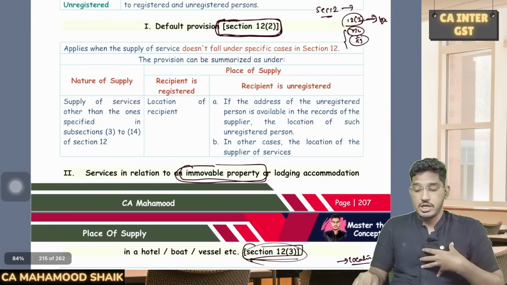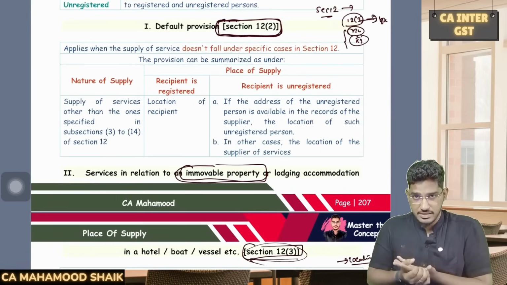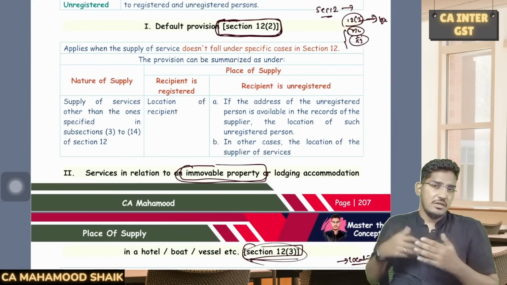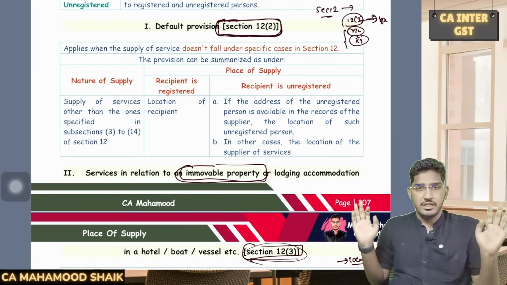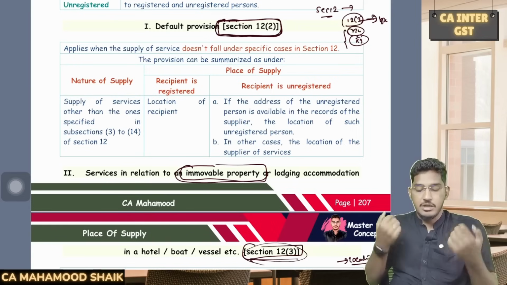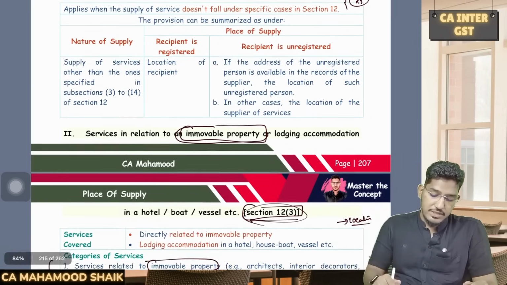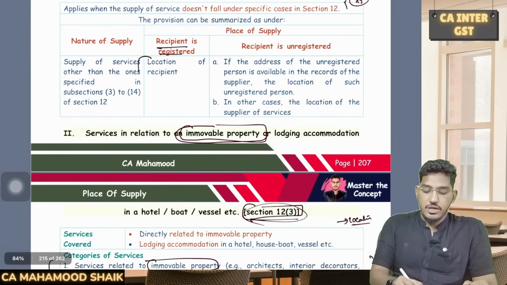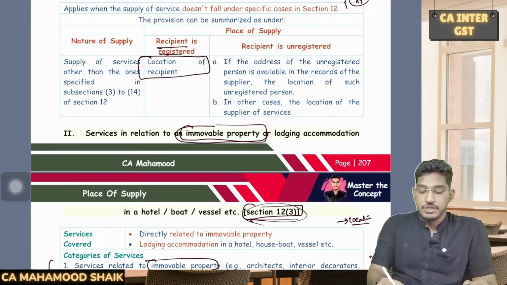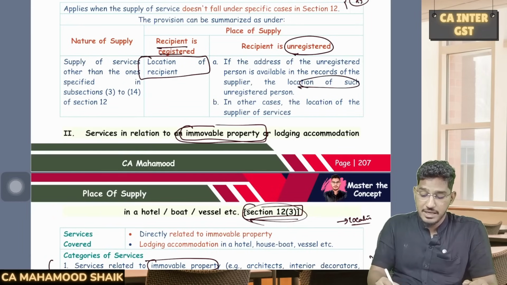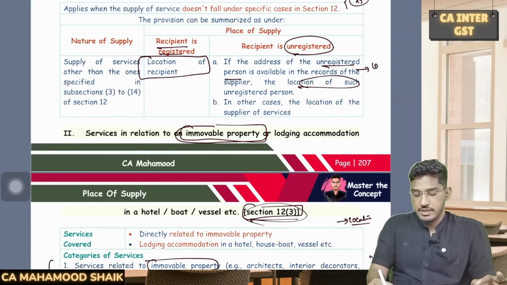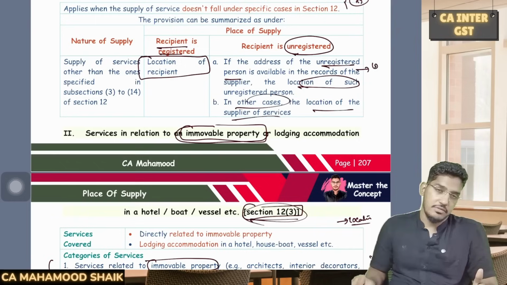Say for example, I'm a chartered accountant, I'm doing audit service, I'm doing tax filing services. So you would have paid attention, my service will not fall under any of the specified categories. Now how to determine place of supply? Come to the default rule 12 subsection 2, which says that if the recipient is registered, location of the recipient will become the place of supply. If the recipient is unregistered, then we have to check whether address of the unregistered person is available in the records of the supplier. If available, then address of the recipient. Sir, if address of the recipient is not available, then the location of the supplier of the services.